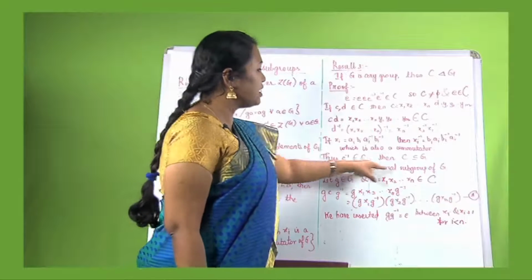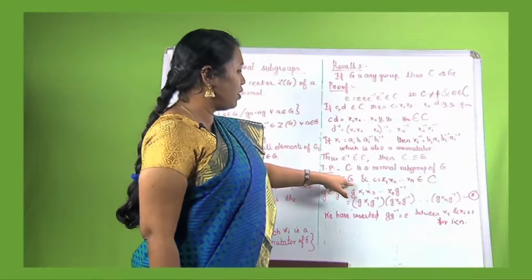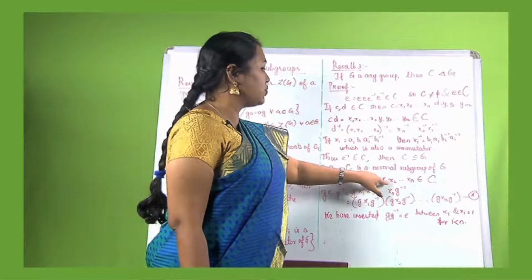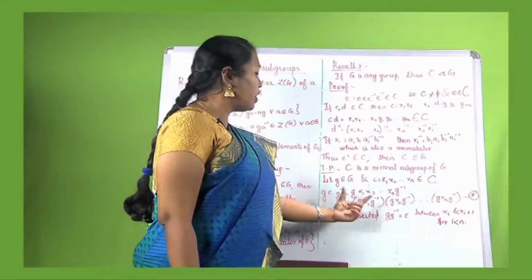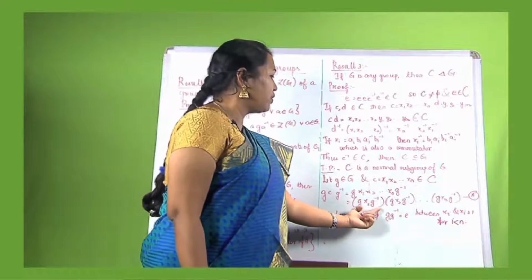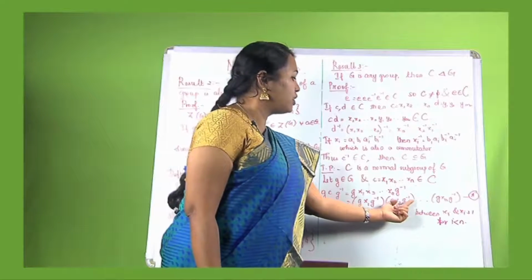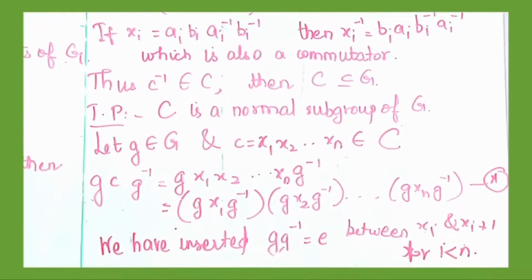Now to prove that C is a normal subgroup of G, let us assume that there is an element g belonging to G, and C is equal to x1, x2 and so on up to xn belonging to C. Then gCg inverse is equal to g, and instead of C we have x1, x2 and so on up to xn, g inverse. Now we are going to club these elements together. So g x1 g inverse, g x2 g inverse, and so on up to g xn g inverse. Assume that this is equation A.